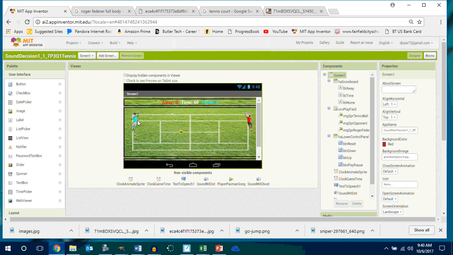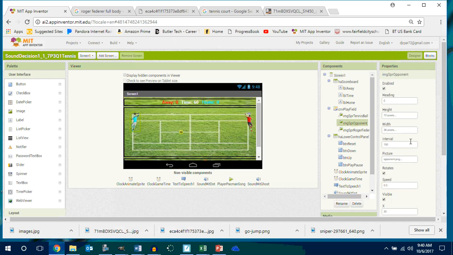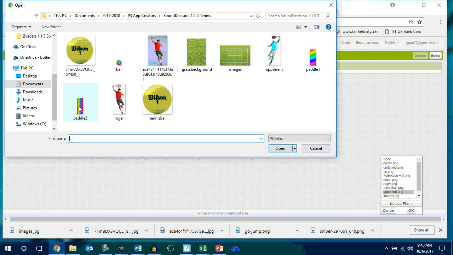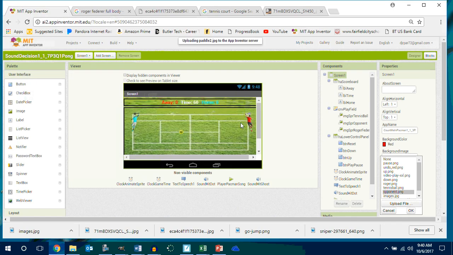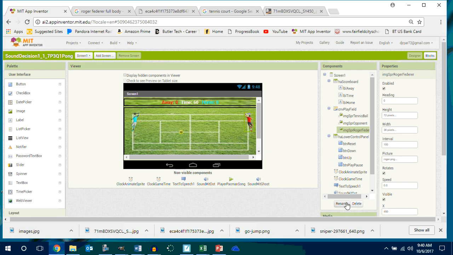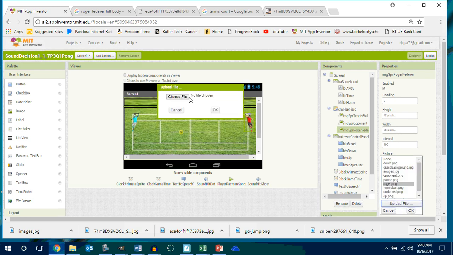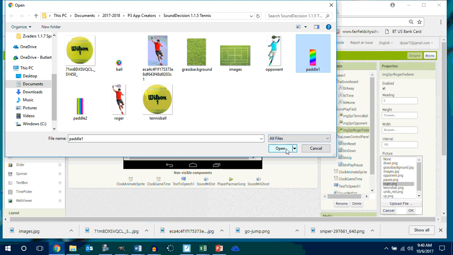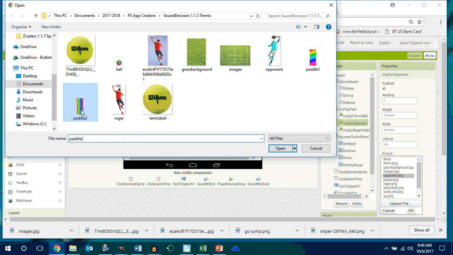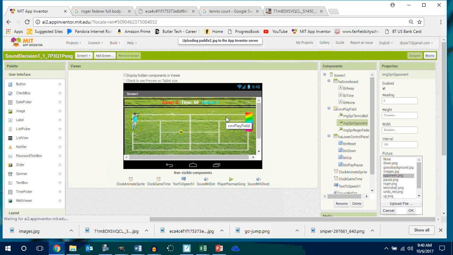All right. So now in here, I'm going to this sprite guy right here, and you guys can just start uploading your images. Okay. So there's paddle 1. You guys see what I'm doing? You guys can upload these images. You can upload your Pong paddle over here. Here's paddle 1. Go over here to Roger, opponent, upload, choose a file, paddle 2, boom.